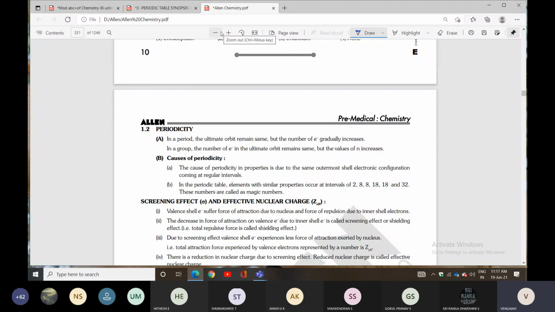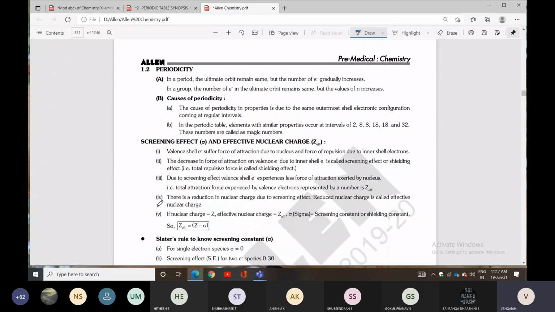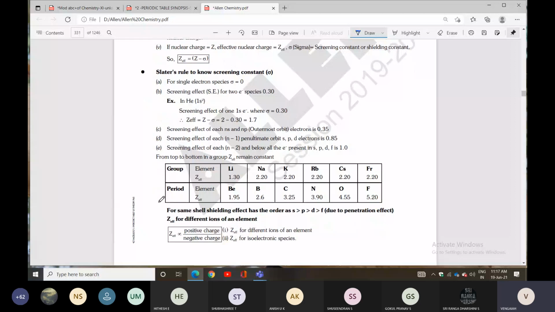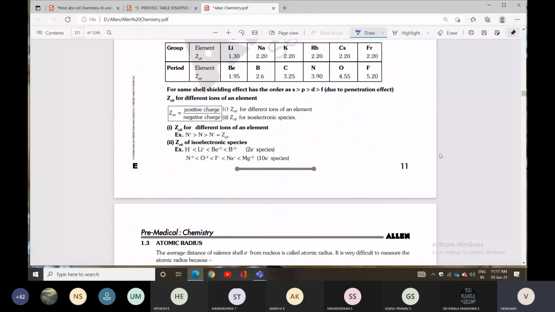These are the points we discussed. Tomorrow, Monday's class, I will discuss periodic properties, that is periodicity. Now I will repeat those points alone.